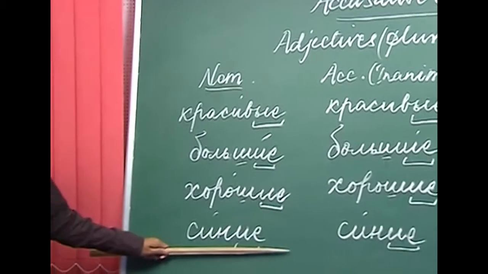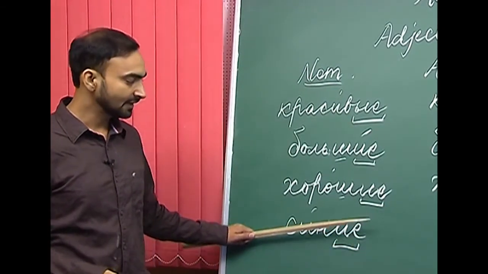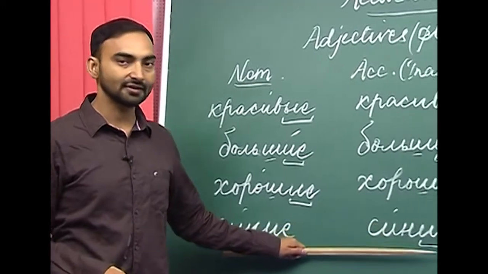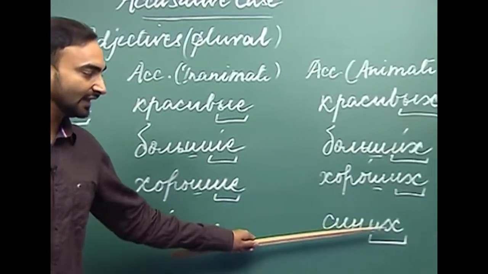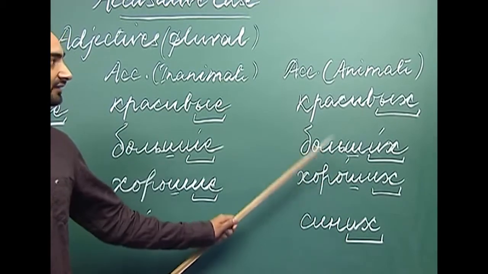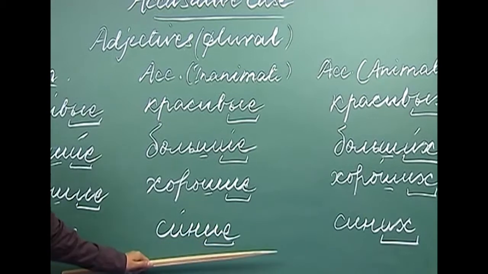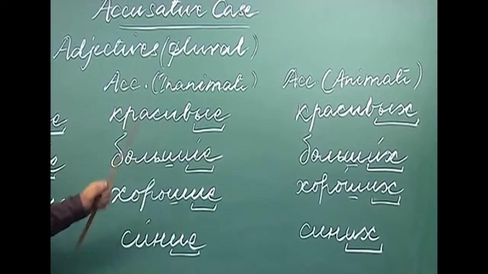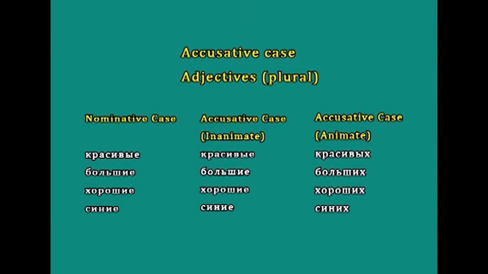And the next adjective is a soft ending adjective, "siniye". "Siniye" will not change if it qualifies an inanimate noun, and it will change to "sinikh" if it qualifies an animate noun.